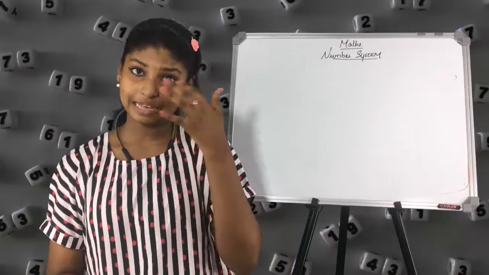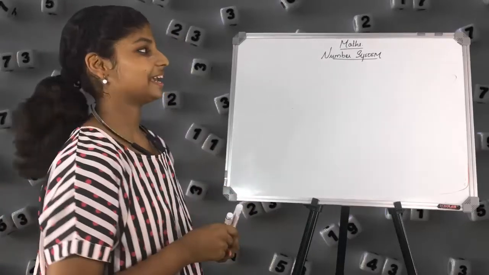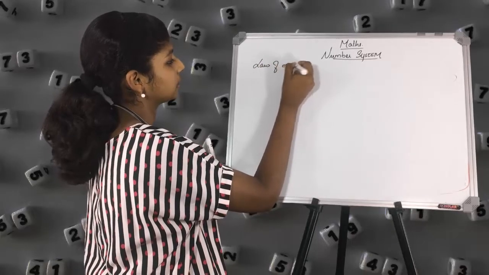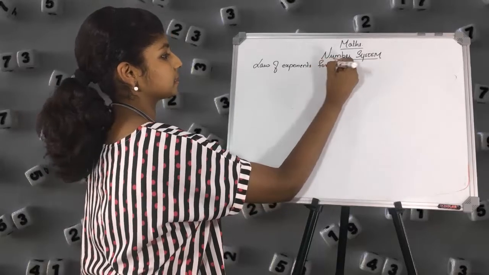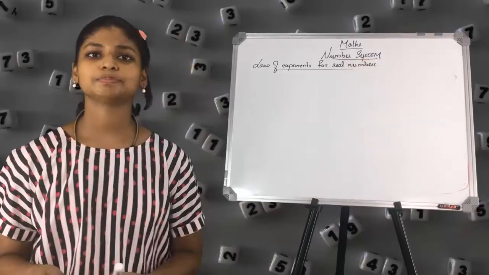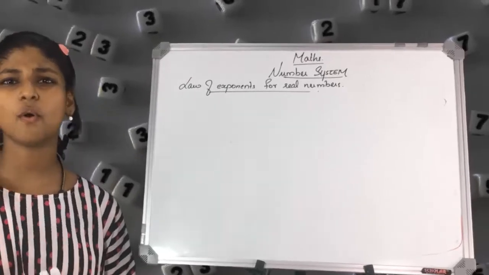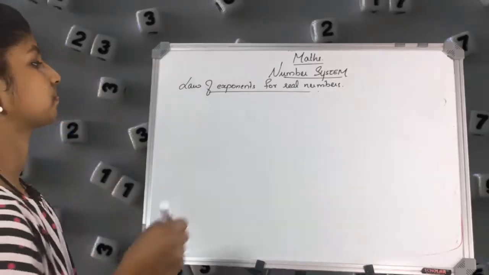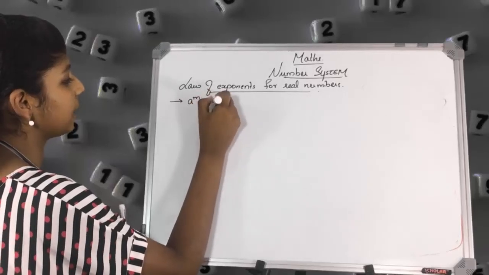So now let's move on to our classes. Now let's move. The last topic is laws of exponents. Laws of exponents for real numbers. I hope you all know the laws of exponents, and we have studied 4 laws in previous years, and let's revise them. Okay. So the first one is a raised to m into a raised to n.